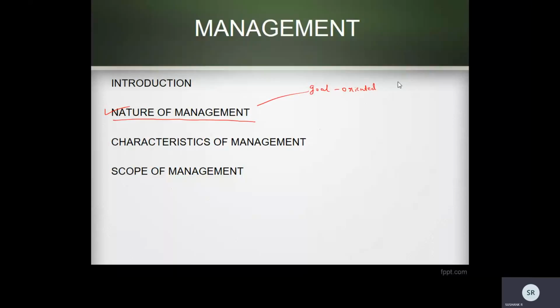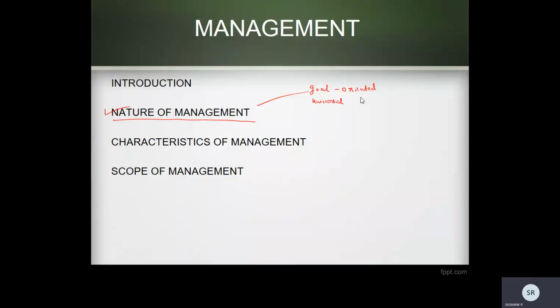So what is the basic goal of management? The basic goal of management is to ensure the efficient or economic utilization of human resources, the infrastructure, as well as the financial resources. So, how do you measure the success? The success of management can be measured by how the established goal is achieved. Whatever goal is decided, how it is achieved. If you are achieving the established goal, then the management is purposeful. So, this is one nature of management. The second one is